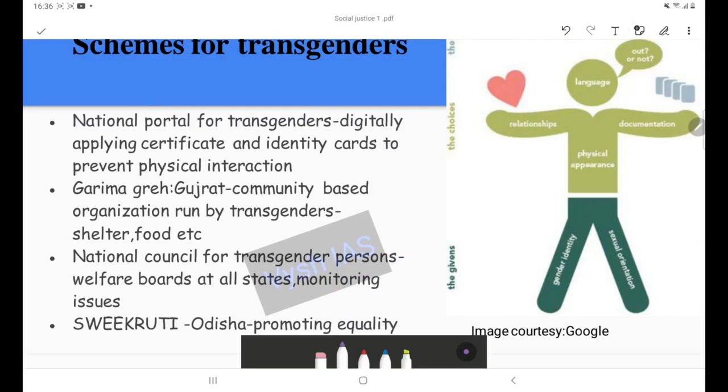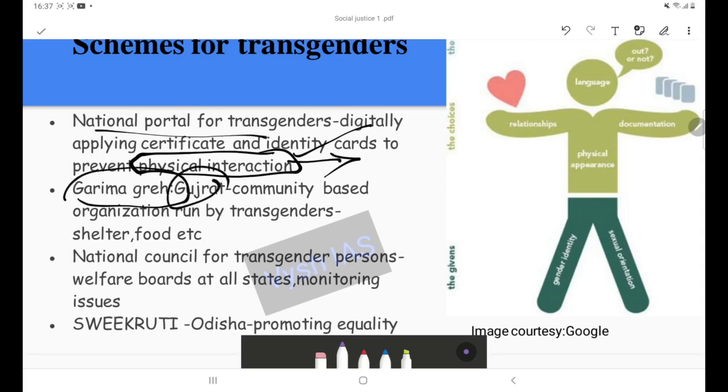Now the schemes for transgenders. So this is the National Portal for Transgenders. This is to reduce the physical interaction. This physical interaction is the main thing they have to face as discrimination from the side of the public and from the side of officials. Whenever they have to apply for digital identity cards or certificates, they can reduce this physical interaction through this portal.